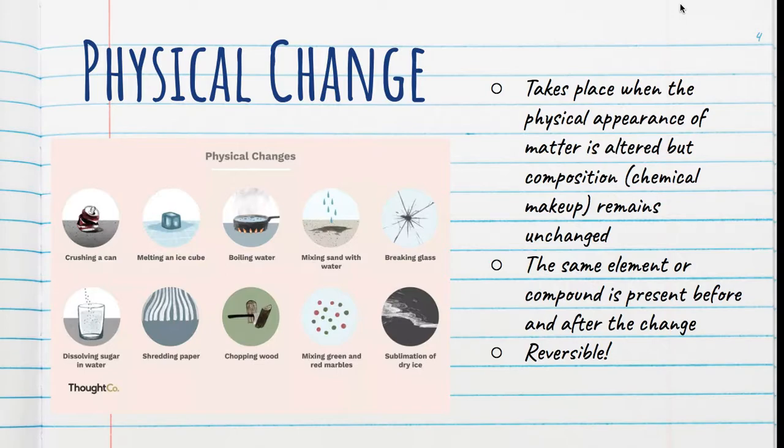Okay, crushing a can. So the chemical makeup of that can did not change, just the way it looks did. Melting an ice cube. It changed from a solid to a liquid, but it's still H2O. The chemical makeup did not change. Same with water. You boil it, it becomes water vapor, but the actual chemical makeup did not change.